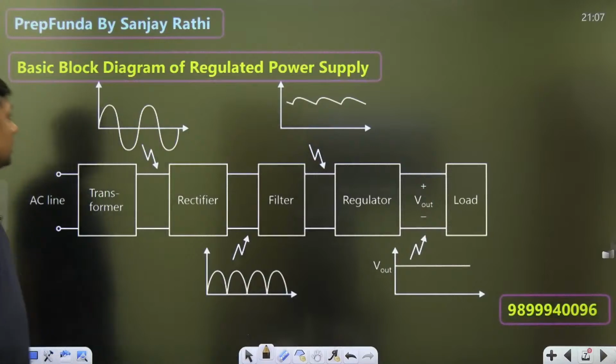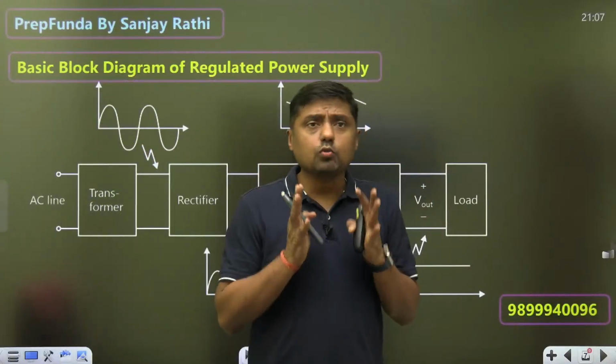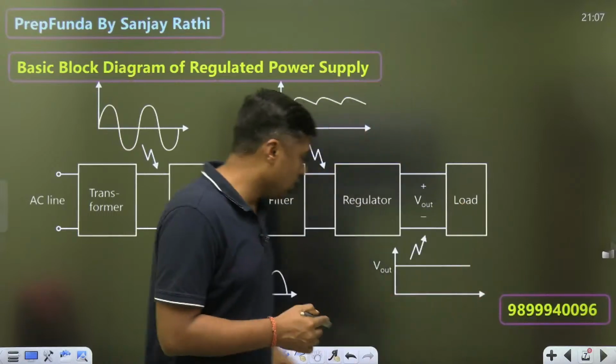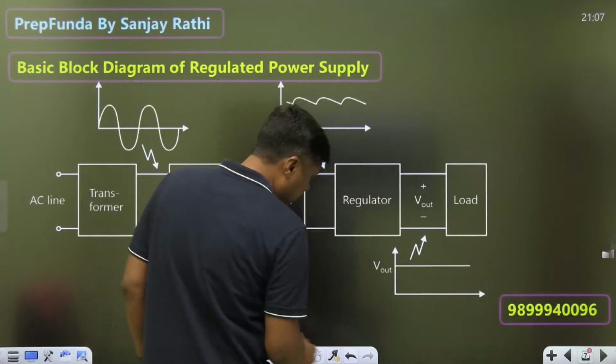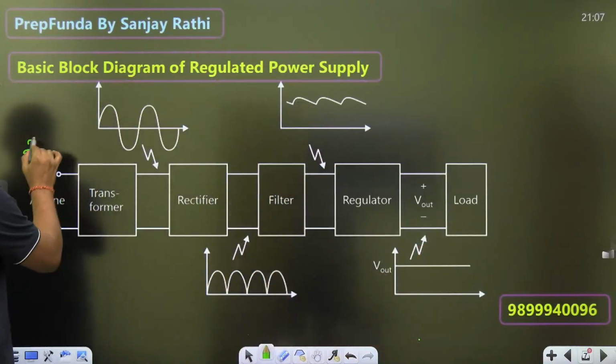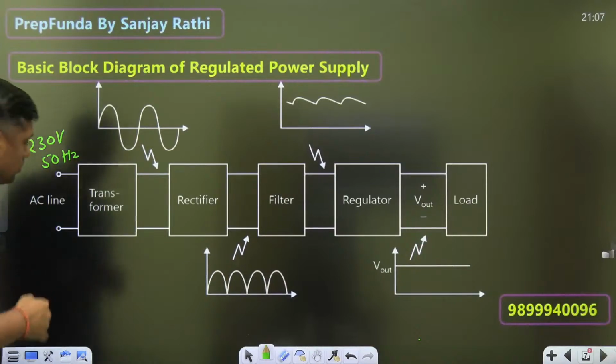Then guys, first of all, if you want to convert the AC into DC, we are having the supply. What is the supply here? Quick revision for that. So we are having the supply here. Normally it is written 230 volt 50 hertz. Everyone tell me, what is the 230 volt, peak value or RMS value?